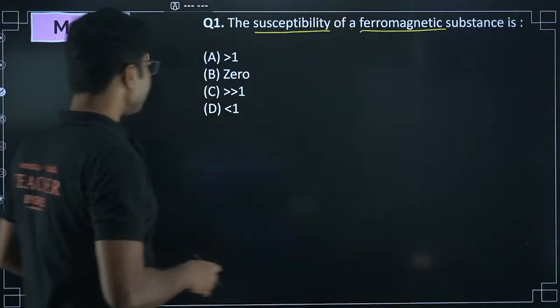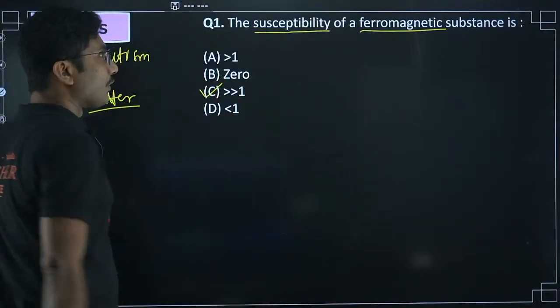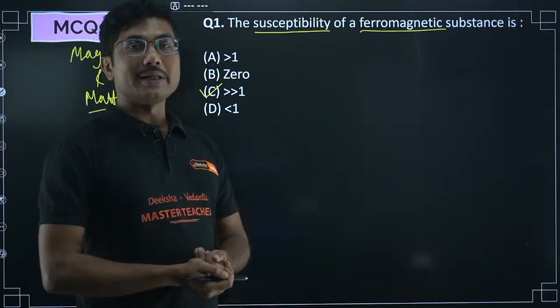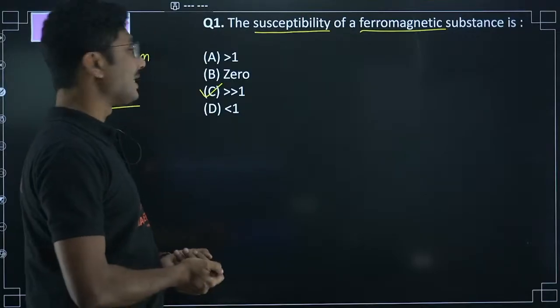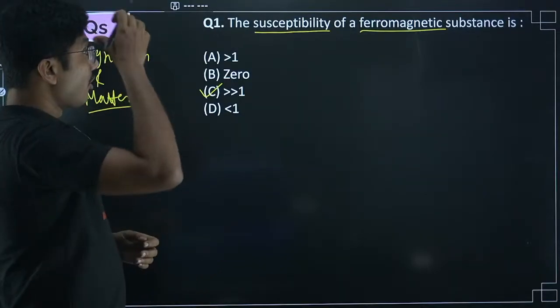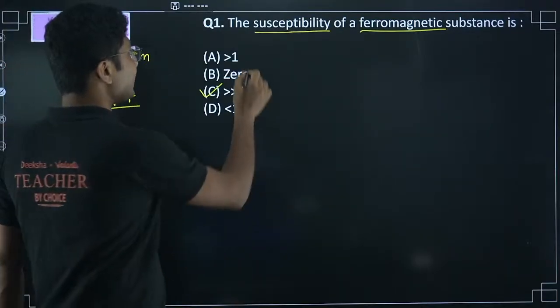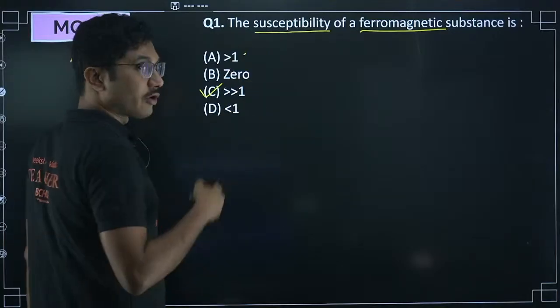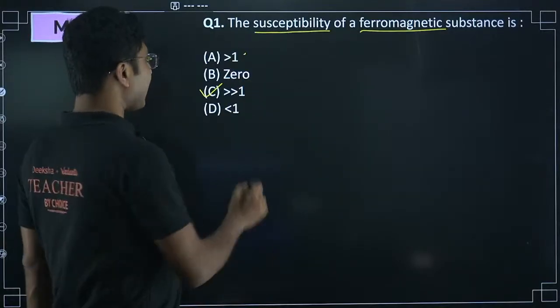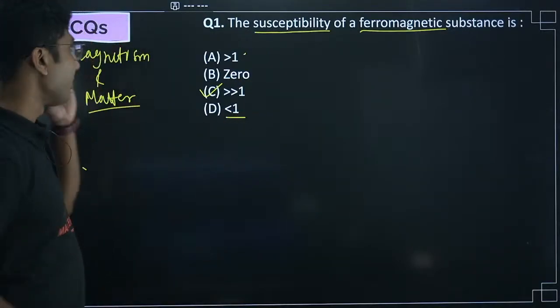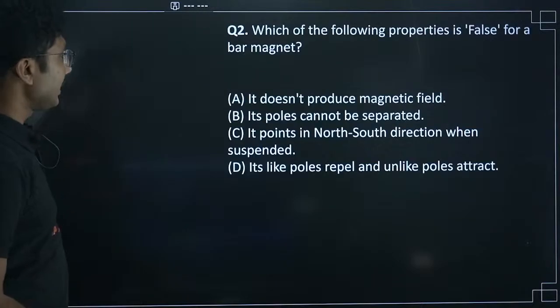Option C, option C, option C. Yes. So for a ferromagnetic substance, susceptibility is always very much greater than 1. For a paramagnetic substance, it is slightly greater than 1, and for a diamagnetic substance, it is less than 1. Remember it. It will be very helpful.